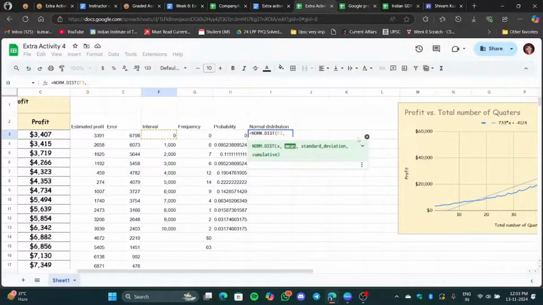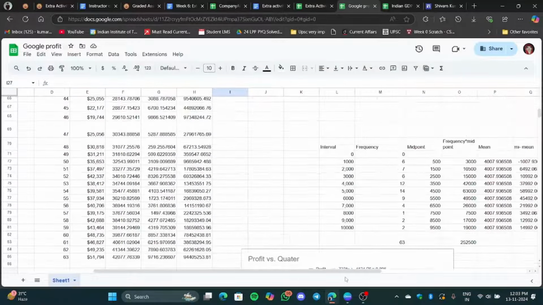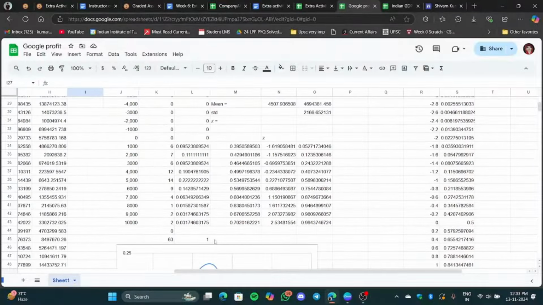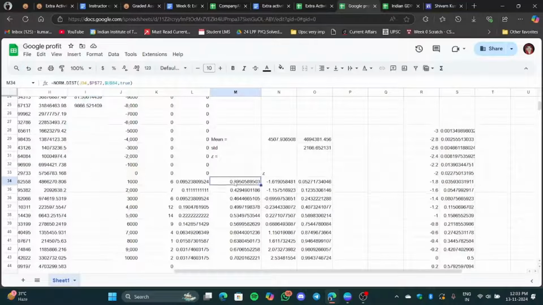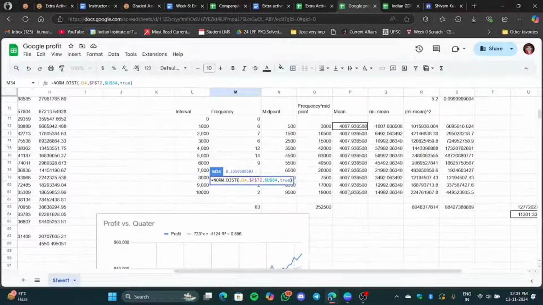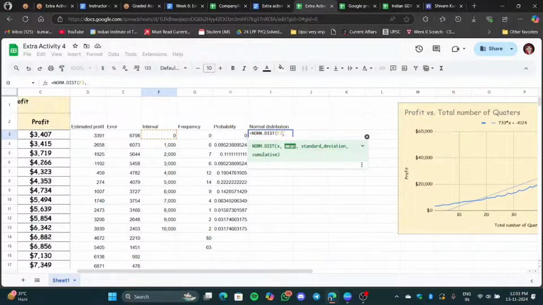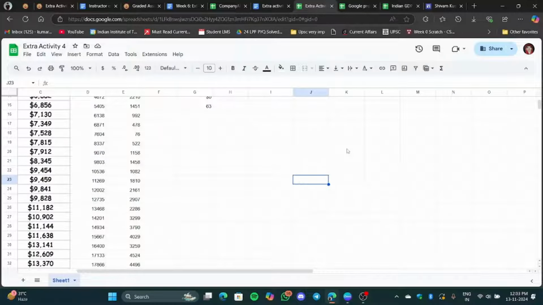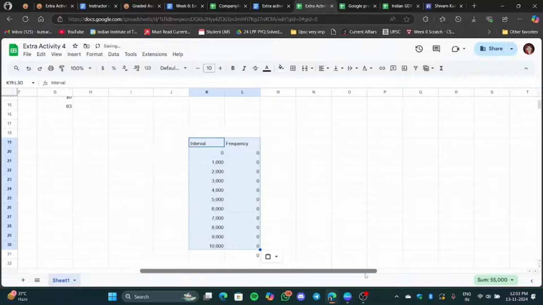I have already calculated the mean of the data over here, but I will explain how we can calculate the mean and the standard deviation for grouped data. This is our grouped data. We just need this part, so we'll copy it and paste it over here. Now we'll work on this only.